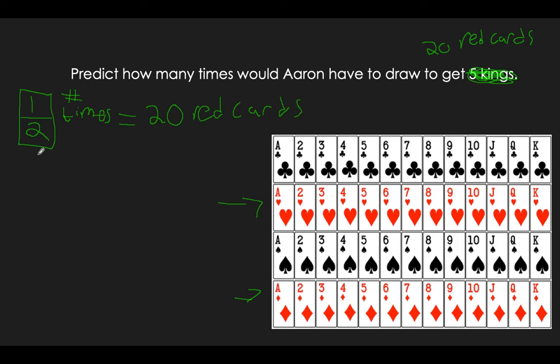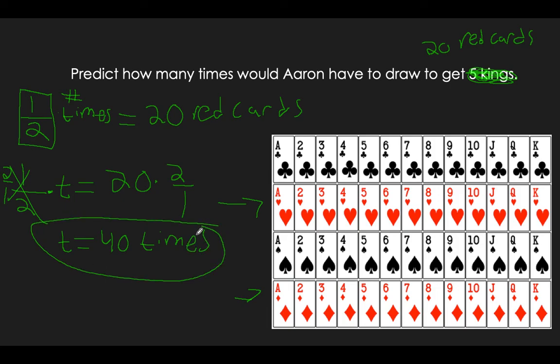Okay? And so again, we're going to write it as math. I'm going to write this as t again, a number we don't know, so I'm going to represent it with a variable, equals 20. Well, again, how do you solve for t? You have 1/2 times t. You have to multiply by the reciprocal, which is 2 over 1, on both sides. So t equals 40 times.